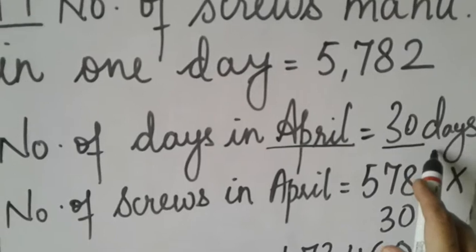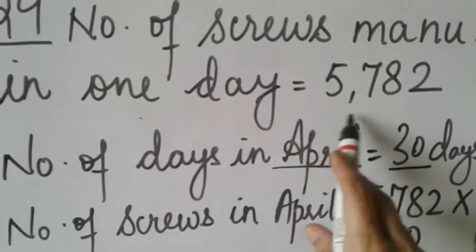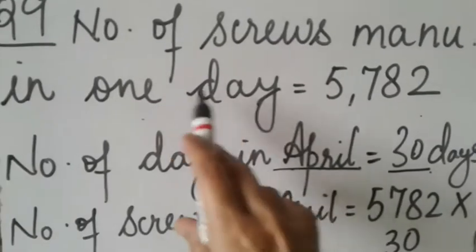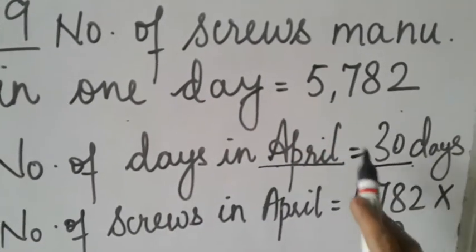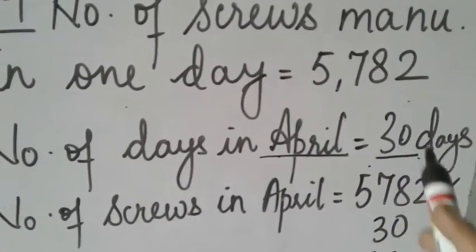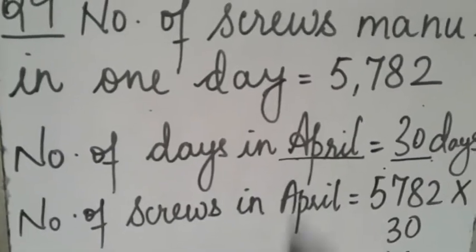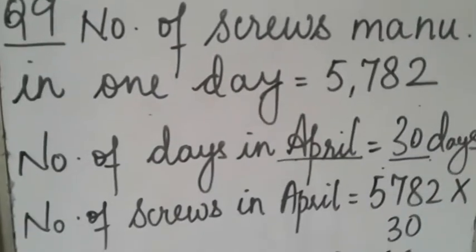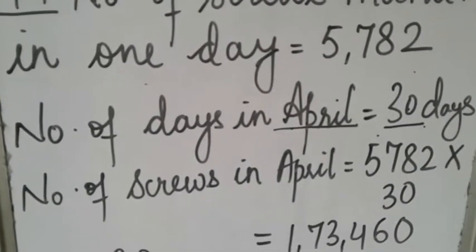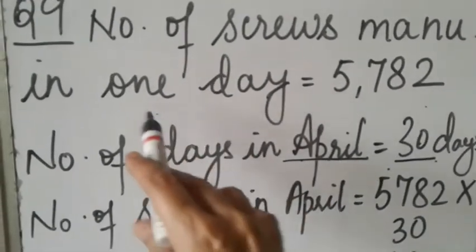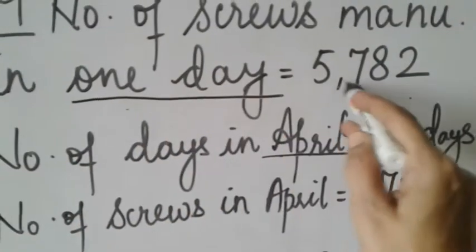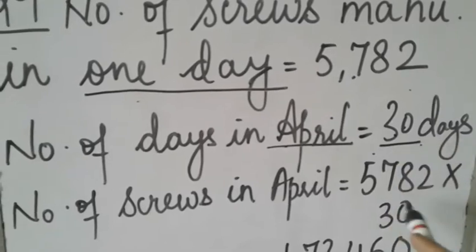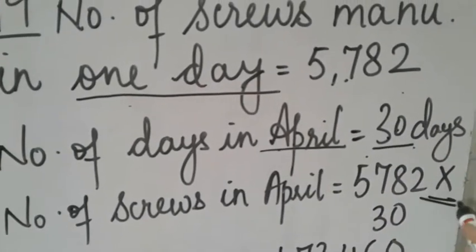April has 30 days. Since in one day it is 5782, in April there are 30 days. So in one day 5782. So in 30 days how many? So which type of question is this? For one, this much. For many, how many? Obviously I have told you before also, the value of one day is given, and you have to find out for many, that is 30. So you have to do multiplication.